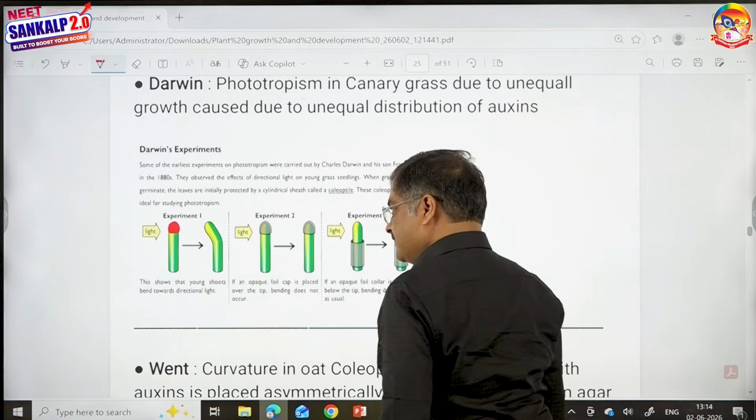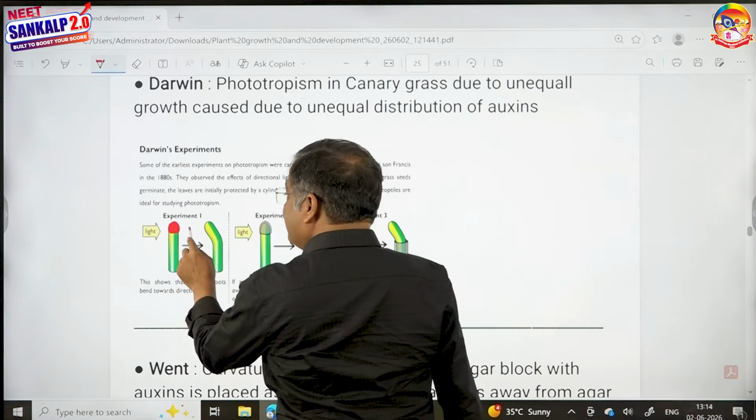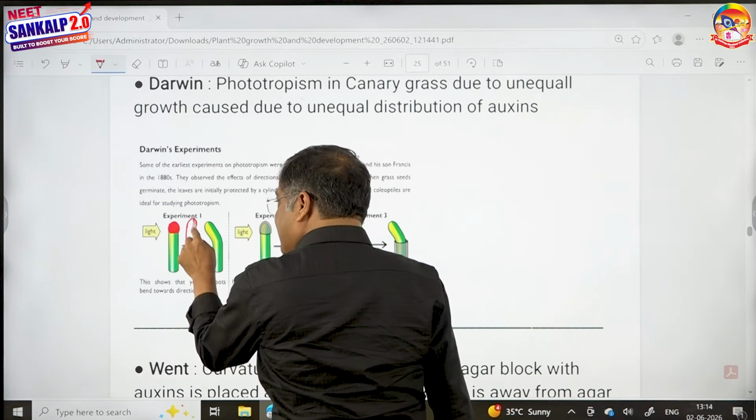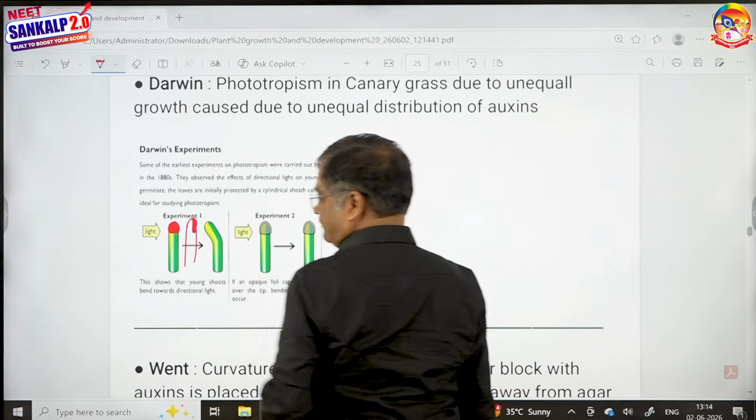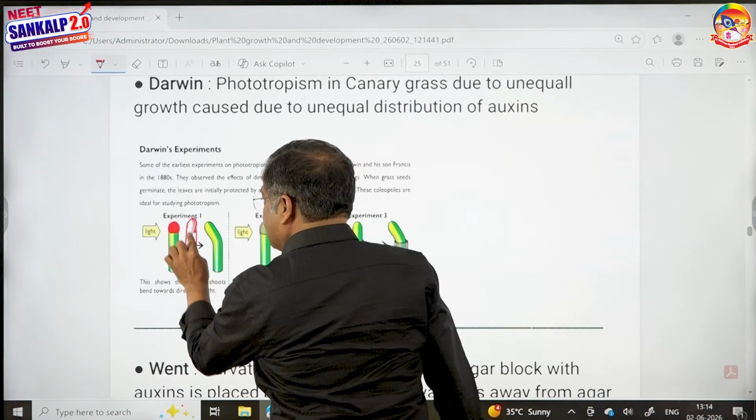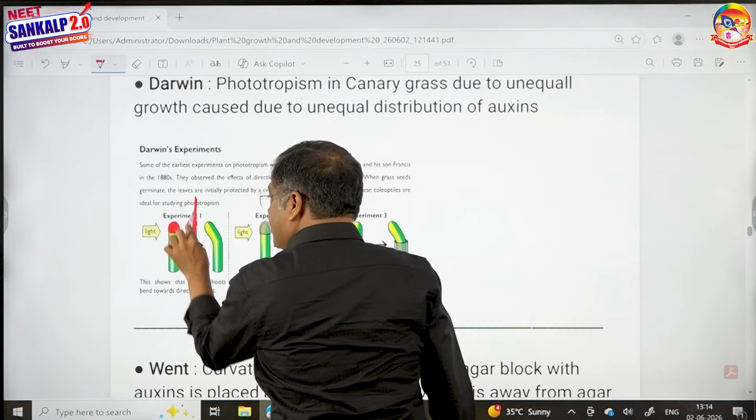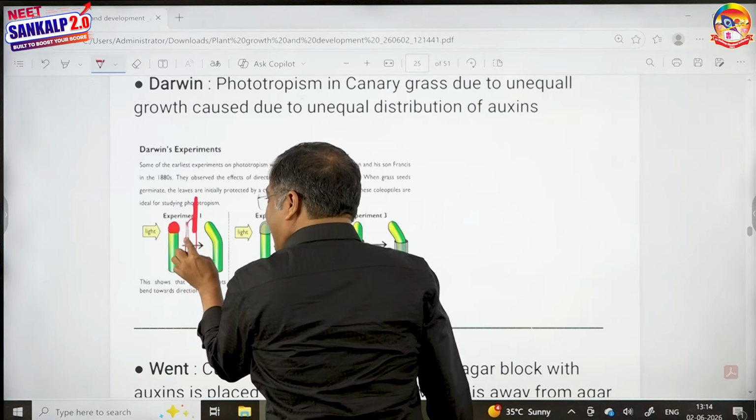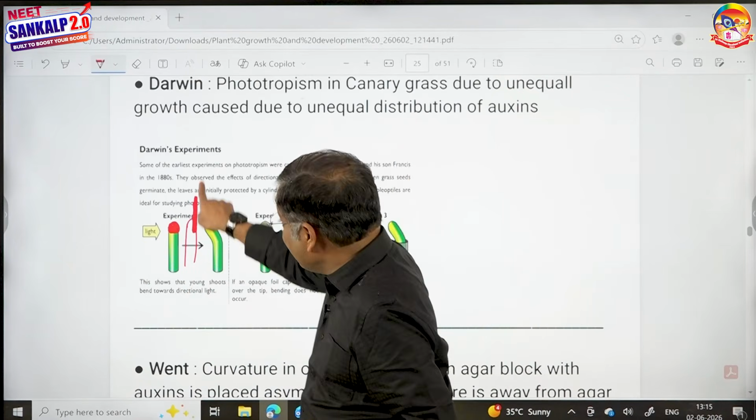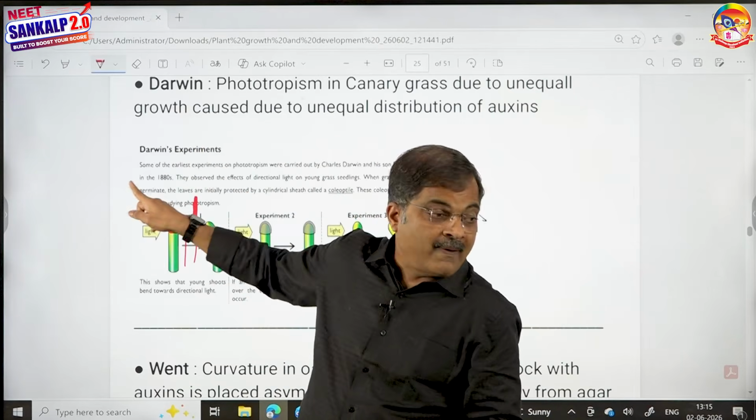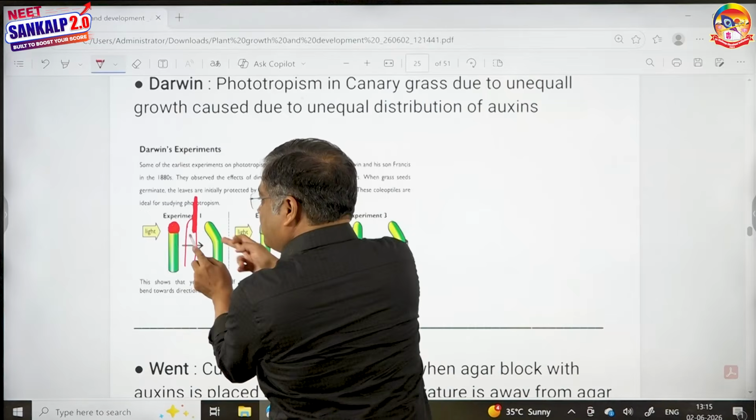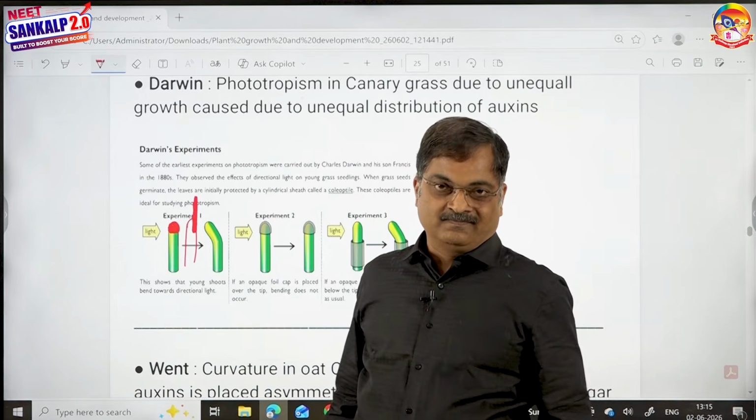When light falls on it, then naturally auxins will be moving more towards the shaded side. Look here, this side, shaded side. When auxins move to the shaded side in large quantities, the shaded side surely will show more growth. And this illuminated side, light side, shows less growth. Then the shaded side, which grows, is going to look back. When it looks back, it is bending towards light. This is said to be phototropism.